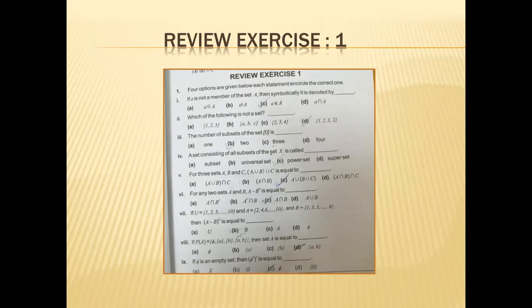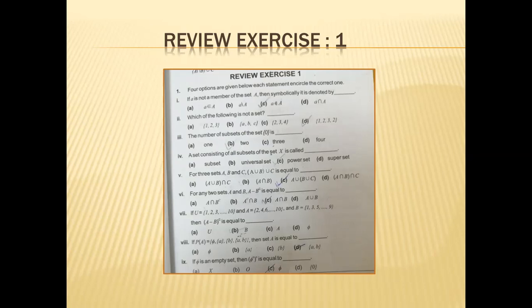Which of the following is not a set? According to the definition of the set, no element is repeated in the set. Option D is the correct one. The number of subsets of the set 0 is 2. Why? Because one subset is empty and the other is 0 itself. So two subsets are possible for this singleton set.